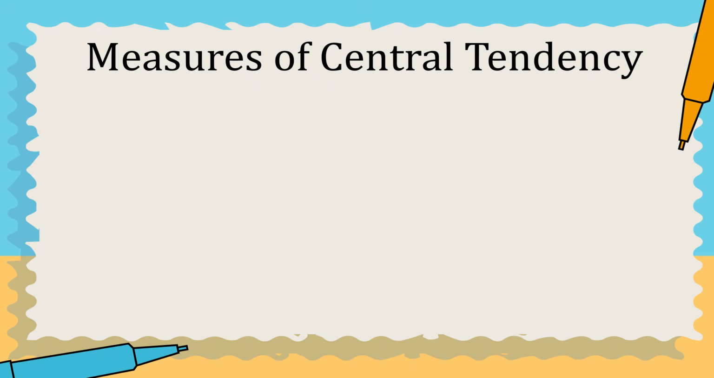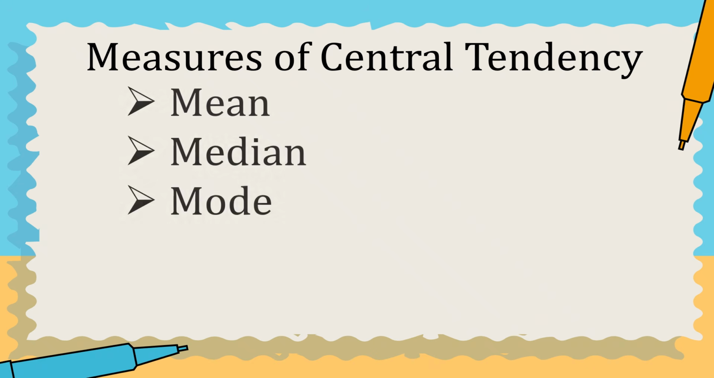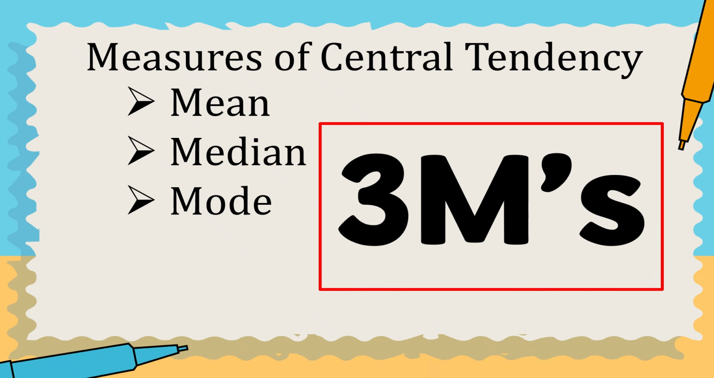So that's the measures of central tendency. So don't forget that the measures of central tendency, we have mean, median, and mode, or 3 M's. Don't forget this.